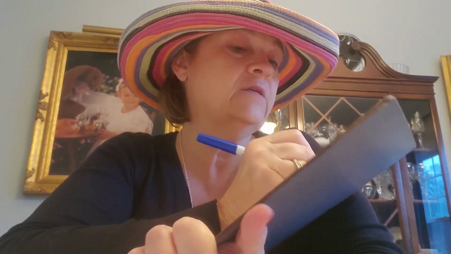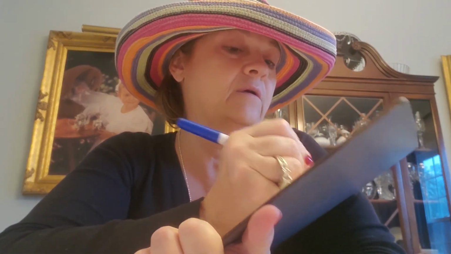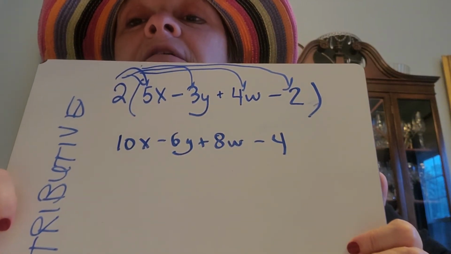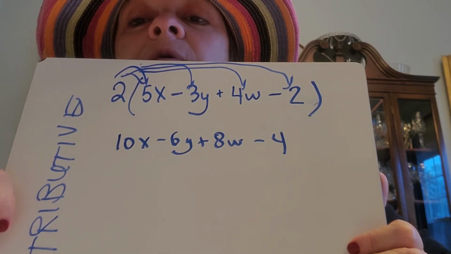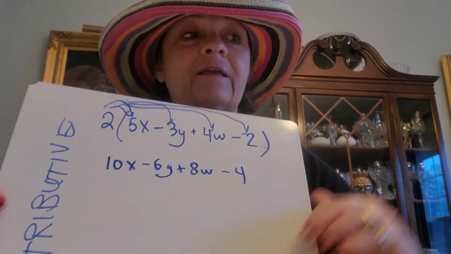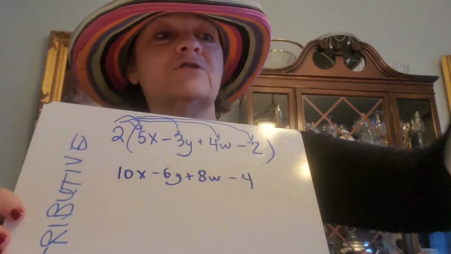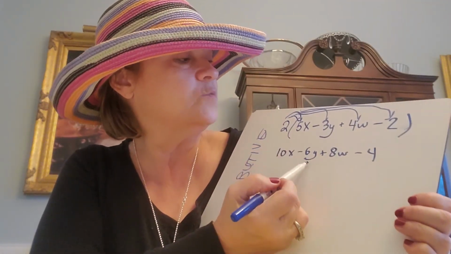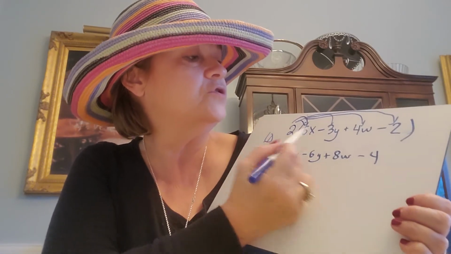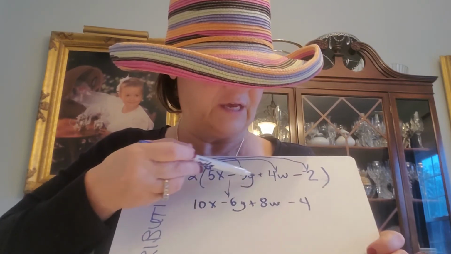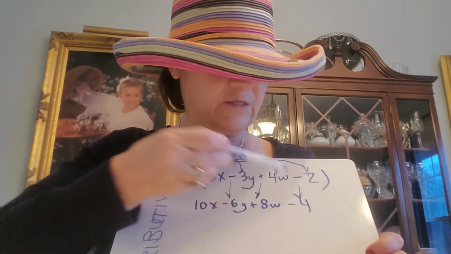Okay, so did you get this? 10x minus 6y plus 8w minus 4? If you did, yay! Yippee, says Mr. Fish. All right, because 2 times 5 is 10x's, 2 times 3 is 6y's, 2 times 4 is 8w's, 2 times 2 is 4, and we're just going to bring down that this one has a subtract sign, this one has an add sign, this has a subtract sign.